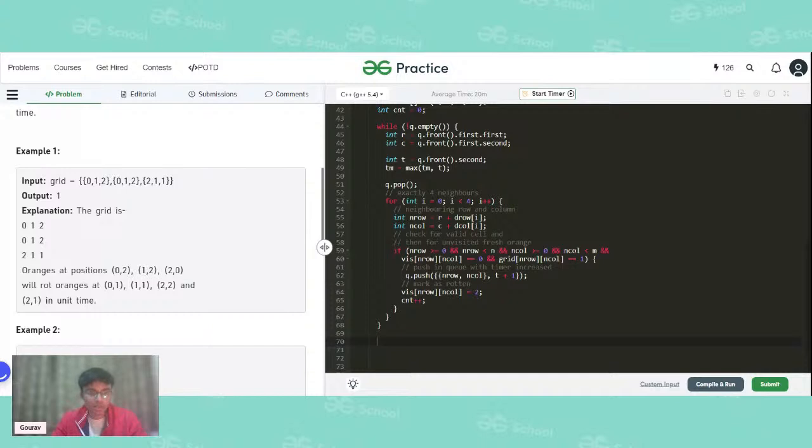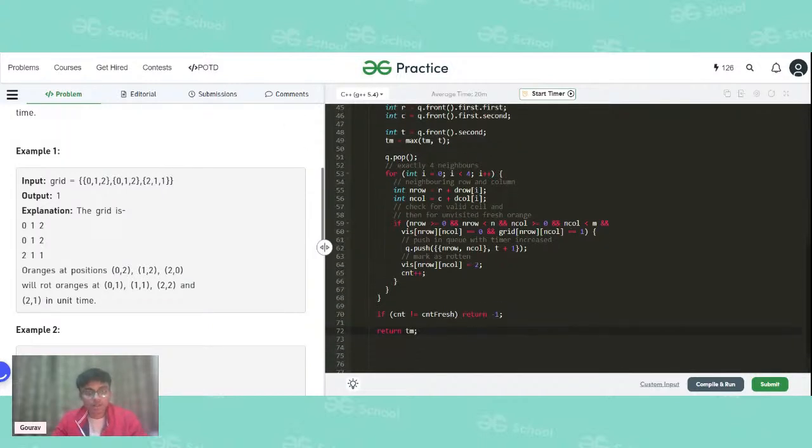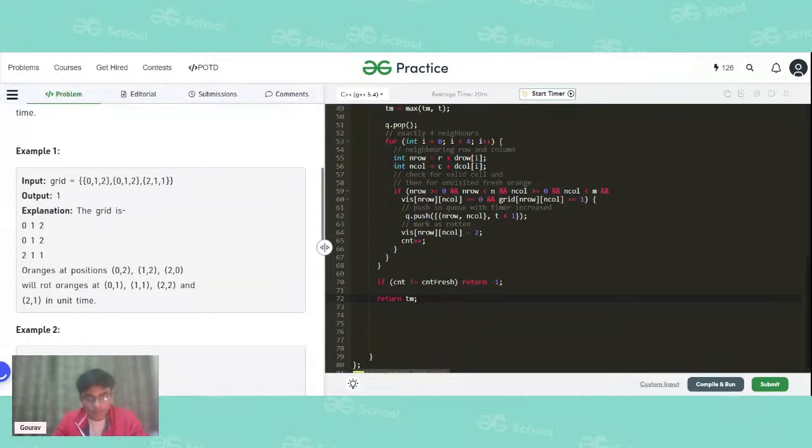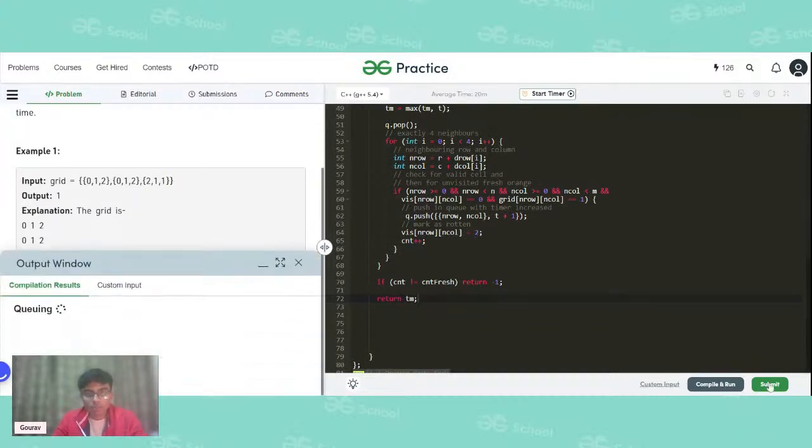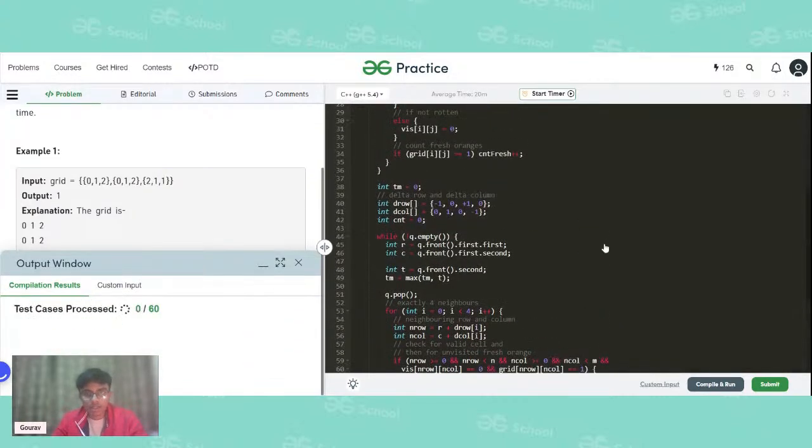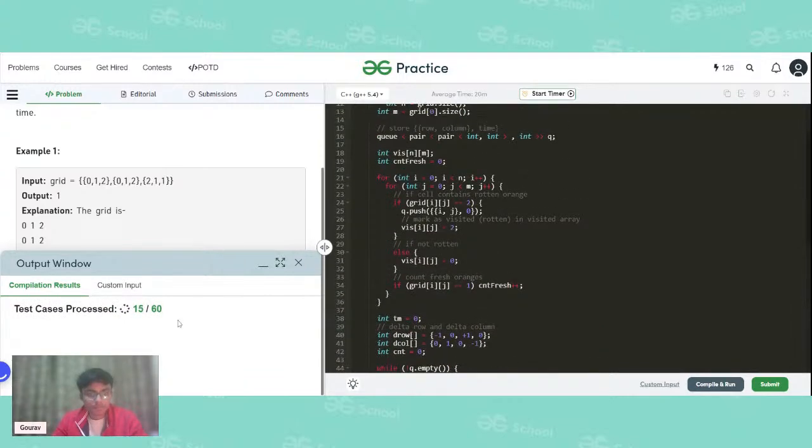We have to just check whether the count of oranges that we rotted with our BFS algorithm is equal to the count of fresh or not. If it is not equal, we will return -1. And if it is equal, in that case, we will return the time we have accumulated till now, which will be our minimum value. Okay, so let us submit this problem and see whether this code is correct or not. Yeah, as you can see, all the test cases are passed, and therefore this solution is correct.